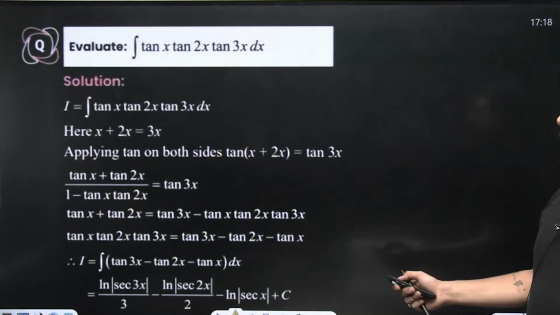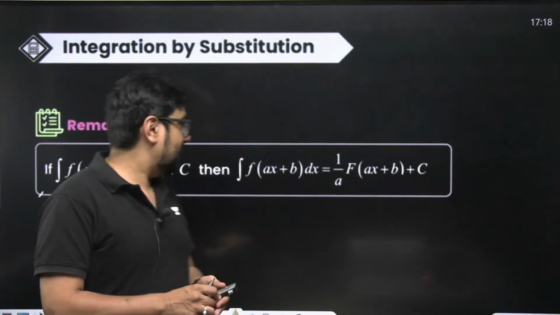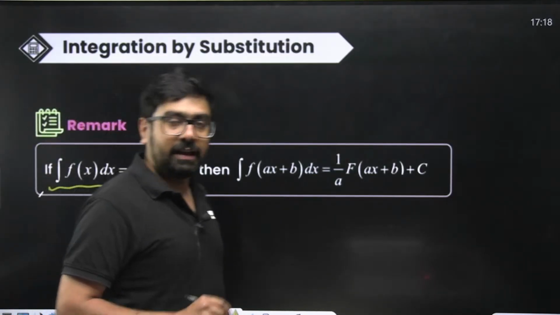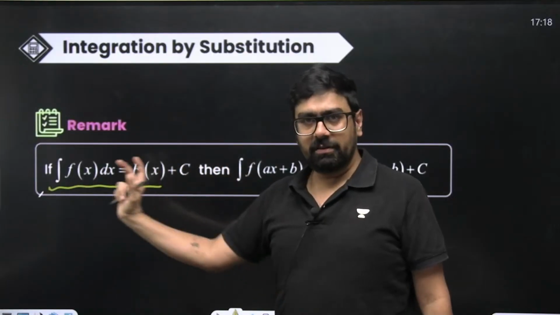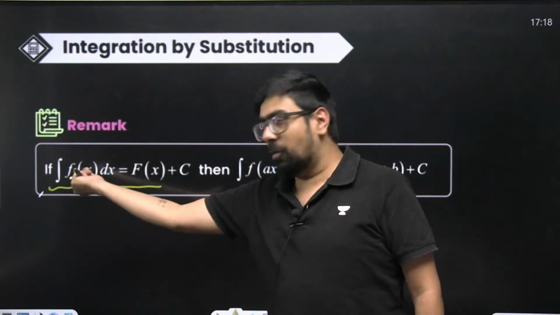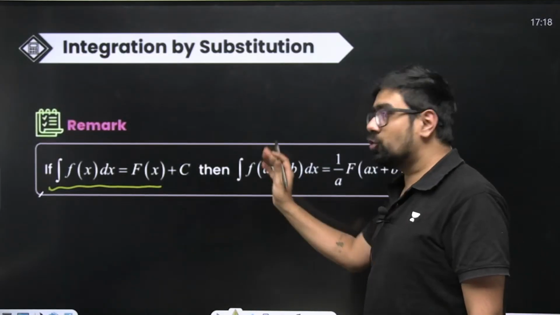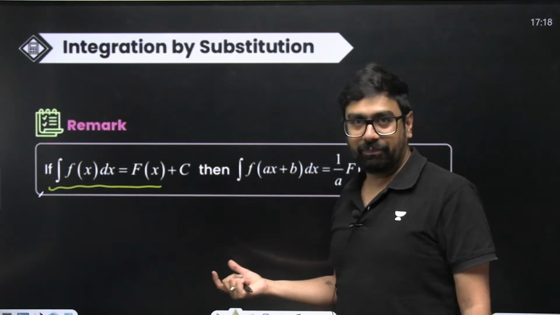I'll go back to the previous thing now. What is this saying? That if you know the integral of f of x, let's say some function, is capital F of x, then you can also simply write the integral of f of ax plus b.